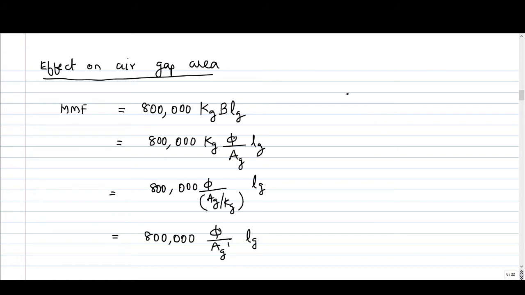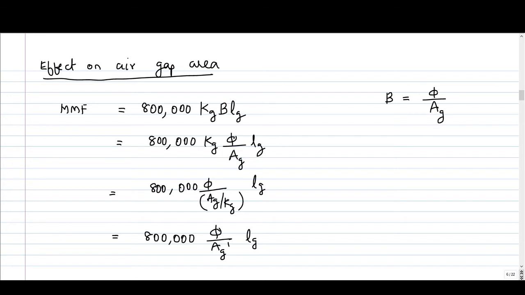Now we will see what is the effect on air gap area due to this slotting and ducts. So the MMF requirement with slotting and ducts is 800,000 kg into B into Lg, and B is the flux density. Flux density is flux per pole divided by area of air gap under one pole. It is denoted by Ag.